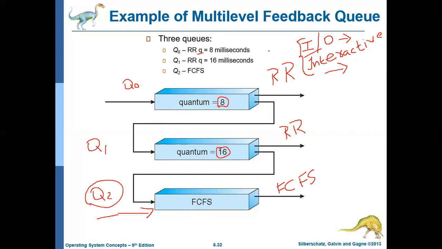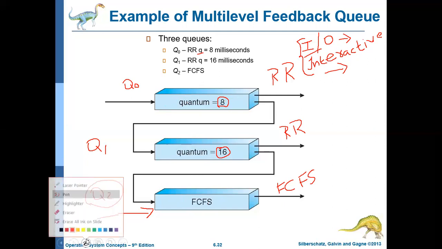So the objective of the multi-level feedback queue scheduling algorithm is to move the jobs which need CPU access for a longer period of time to the lower priority queue, to move the IO bound and interactive processes, which access the CPU for a shorter duration, to the higher priority queue, and also to move the jobs waiting in the lower priority queue for a longer period of time to the higher priority queue, thereby achieving aging so that these processes can be executed. Now let us see how this algorithm works.